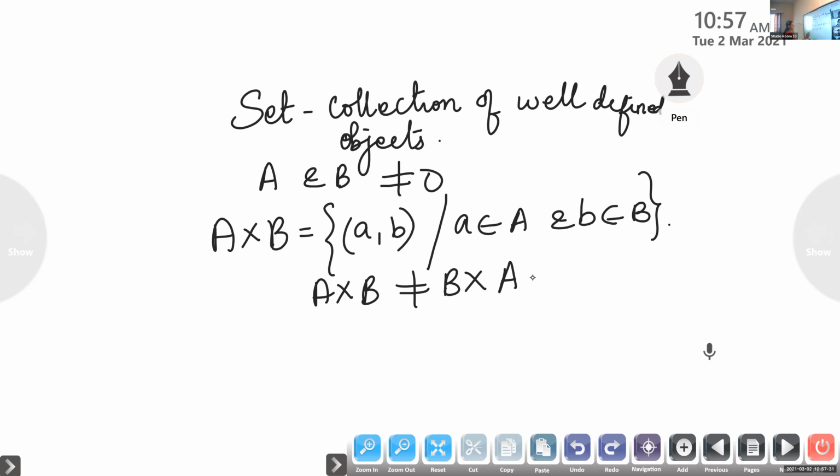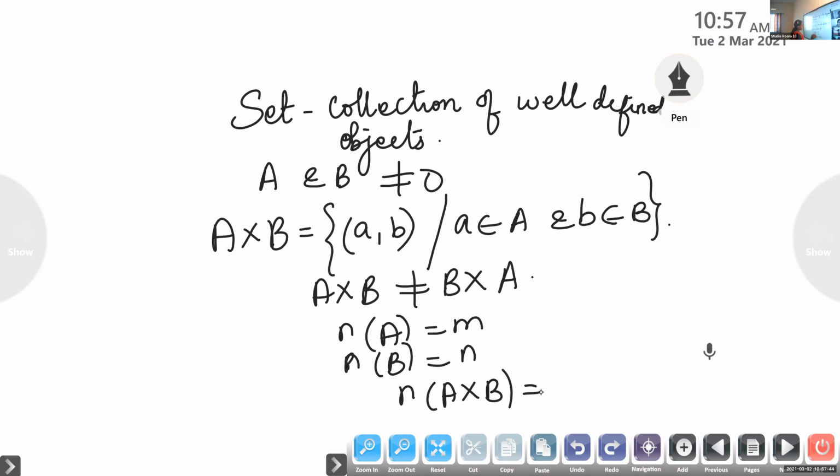If A has n elements and B has m elements, then how many elements will be there in A cross B? Listen children, what we learned in 11th standard will be asked in 12th standard for 1 mark questions. All these points we have learned last year. What about the number of elements in A cross B? It is m into n elements.